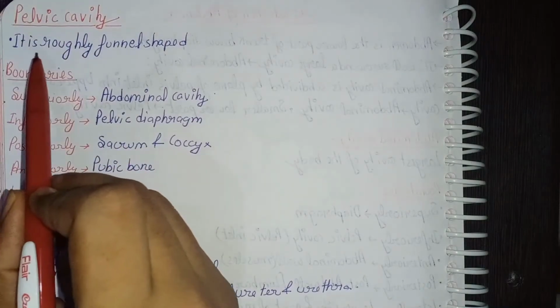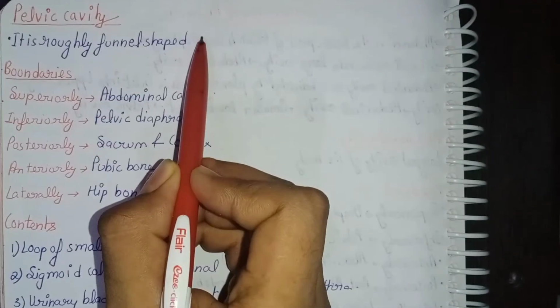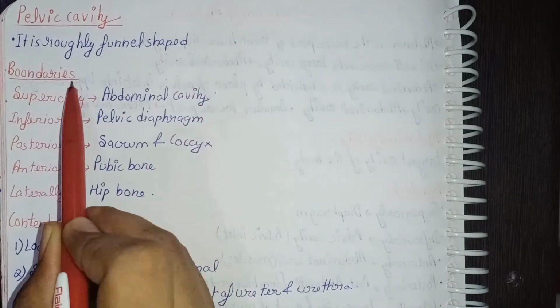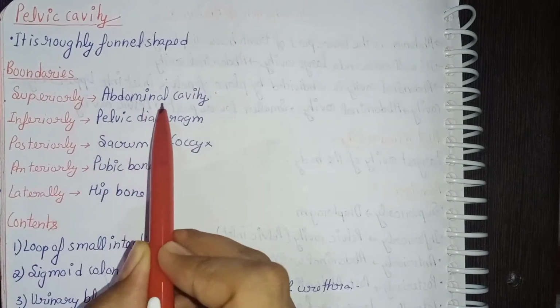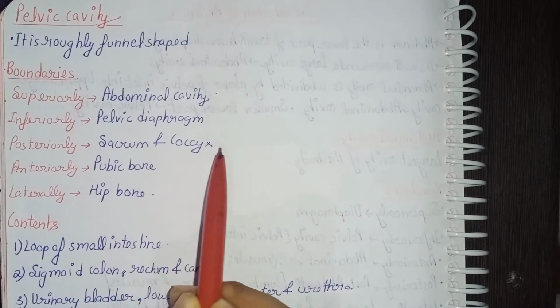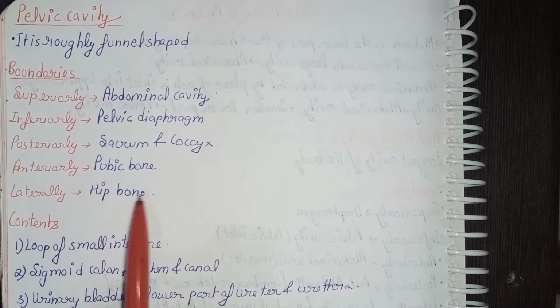Now coming to pelvic cavity. It is the roughly funnel shaped cavity known as pelvic cavity. It is smaller than the abdominal cavity. Boundaries: superiorly abdominal cavity, inferiorly pelvic diaphragm, posteriorly sacrum and coccygeal bone, anteriorly pubic bone, laterally hip bone.